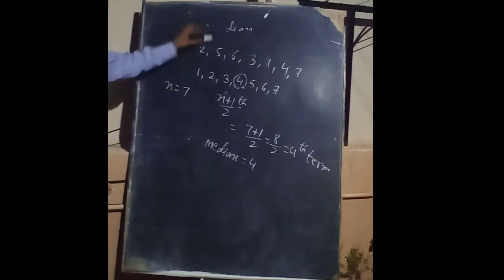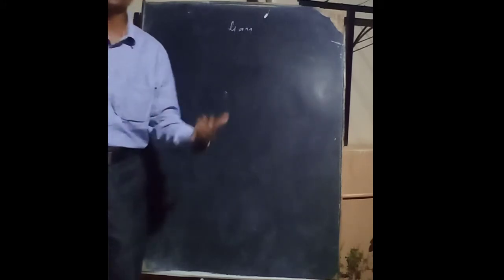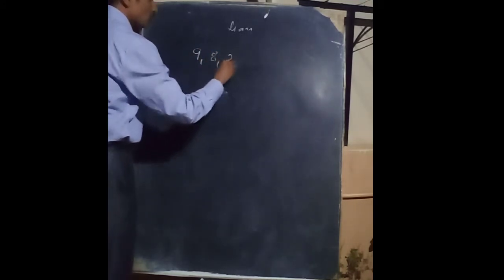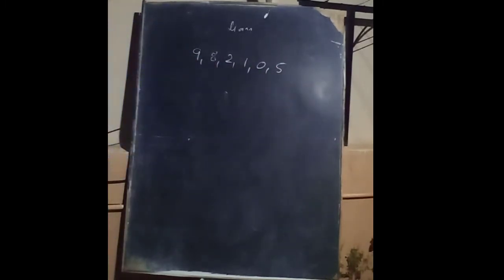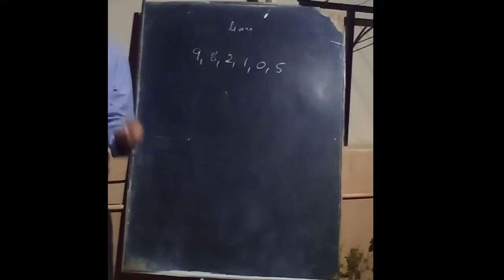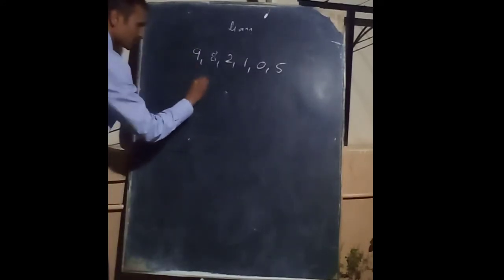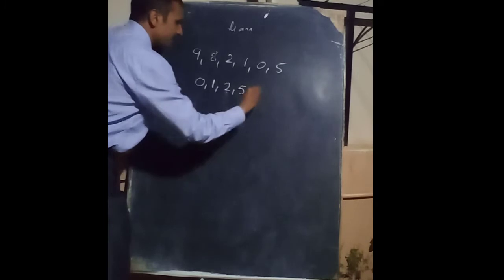Let's take an example. What is the formula for that? How to find that one? Suppose a student gets some marks in the Hindi test or any subject test, and he scored 9, 8, 2, 1, 0, 5. Then what will be the median for this data? Again our same rule: we have to arrange the given data into ascending order or descending order. So we are arranging in ascending order. First will come 0, then 1, then 2, then 5, and then 8 and 9.